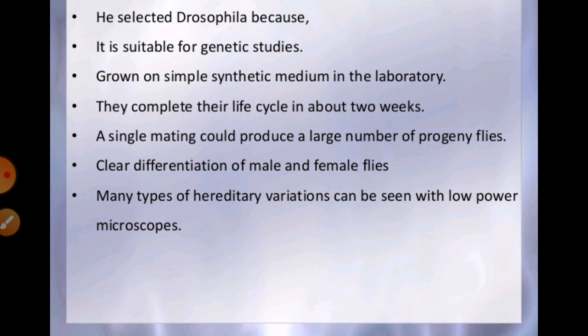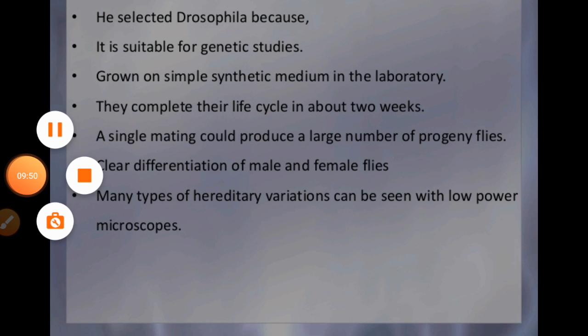On the other hand, their hereditary variation can also be easily seen through a low power microscope. Their structures and variations can be easily recognized with the help of a very low power microscope.